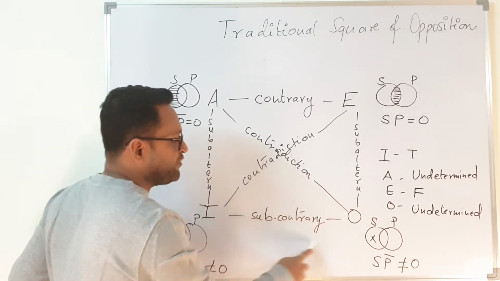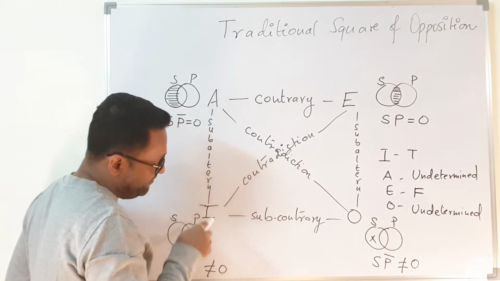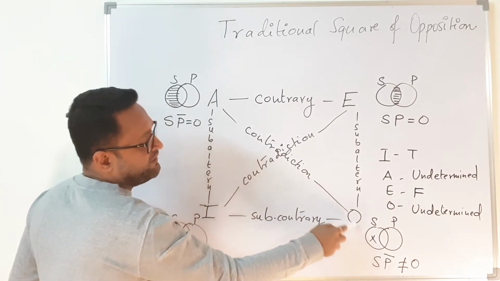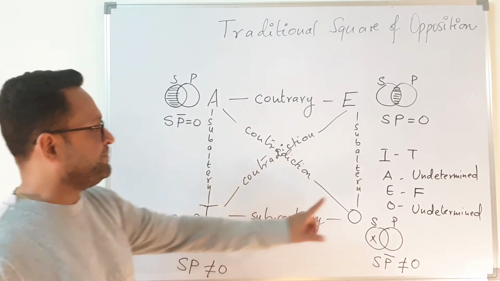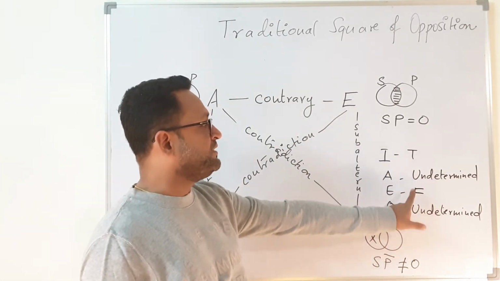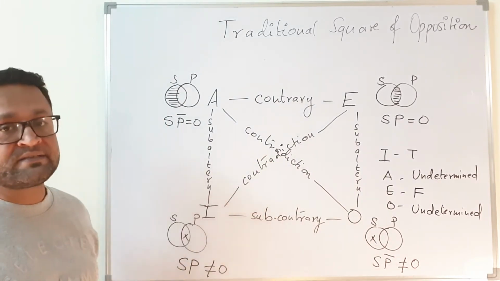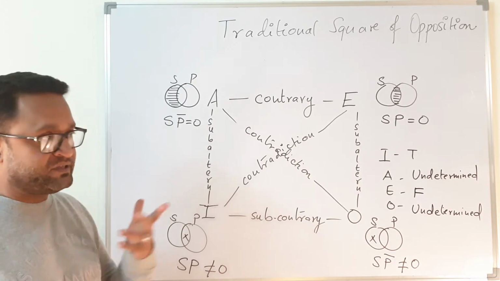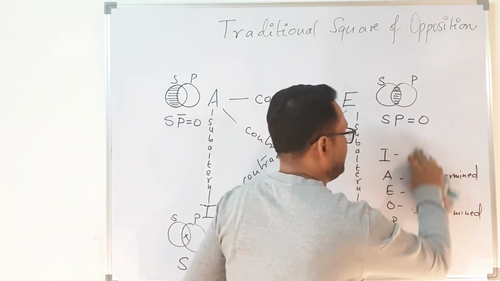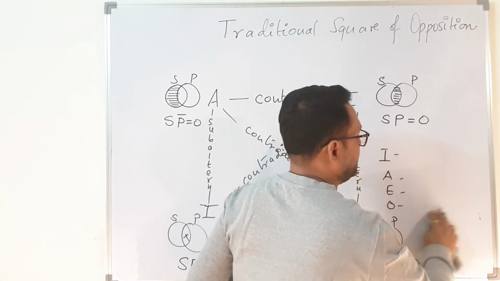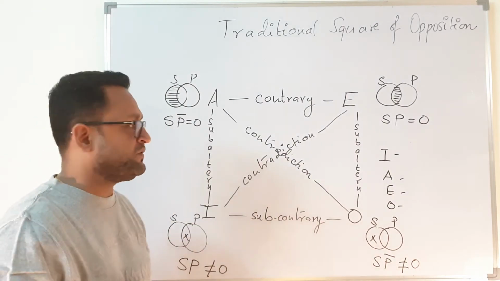If I say that these cannot be false together, then if one of them is false, the other one has to be true. But if this one is true, then what is going to be the value of O? You cannot determine. The only thing which you could determine is that if I is true, then definitely E is going to be false. In the rest of the two cases, you cannot determine. Here we could determine only one value and the rest of the two values we could not find out.